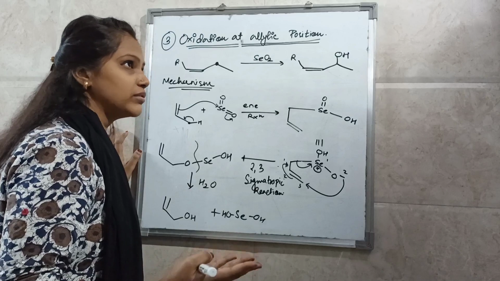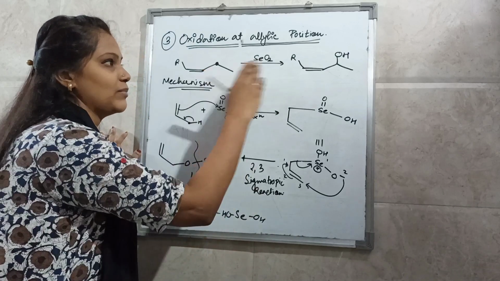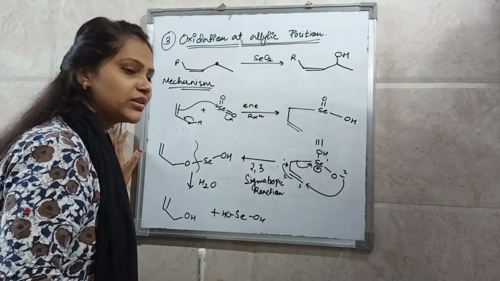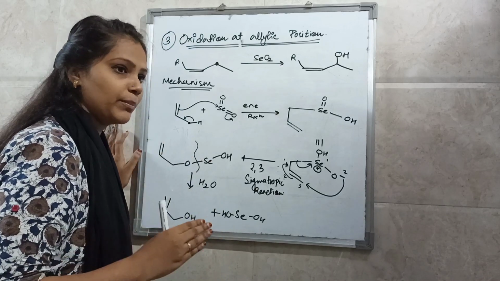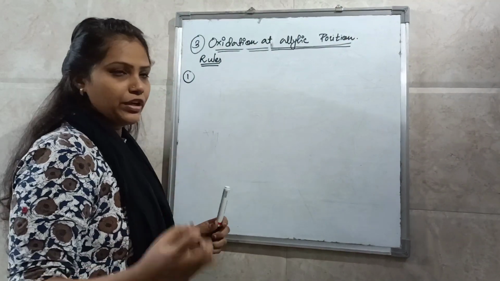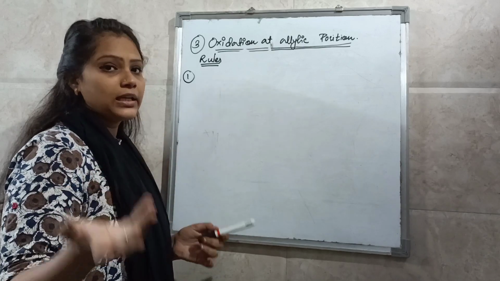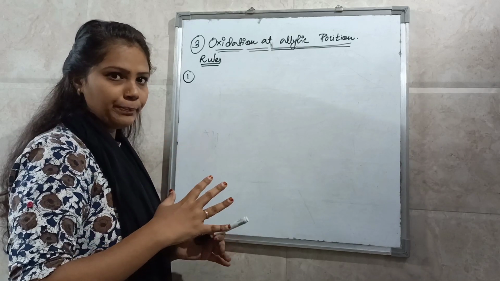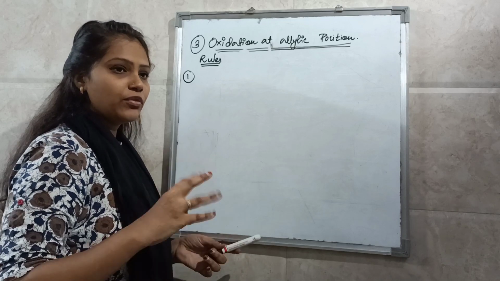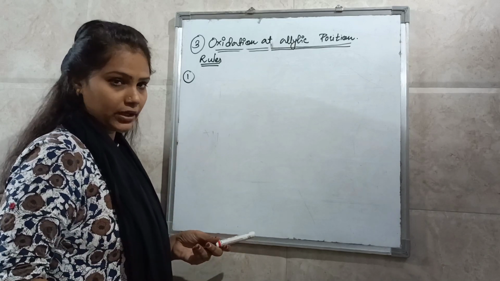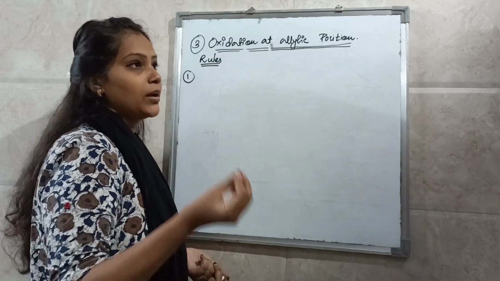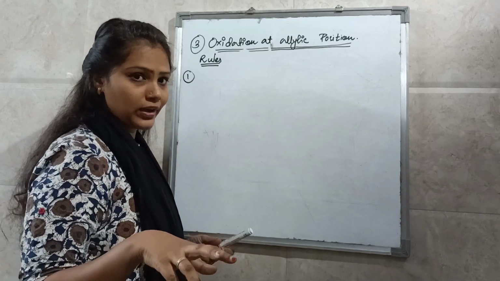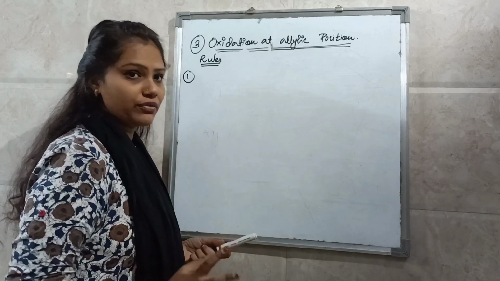There are 4 rules which you have to learn to solve such types of reactions. First we will discuss the 4 rules, then we will discuss an example, apply the rules on the example and try to find out the product. So see the first rule. If you have more than one allylic position in a molecule and you want to oxidize with selenium dioxide, only one position will oxidize, no doubt. But to find out which position will oxidize, there is a rule. That rule you have to remember.